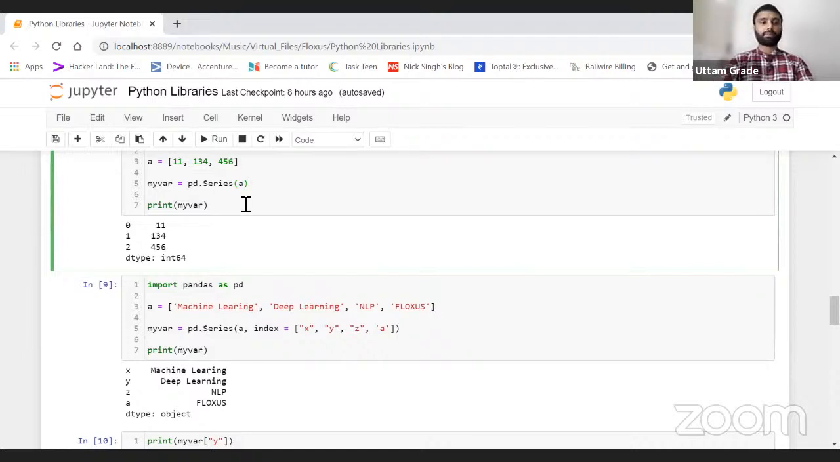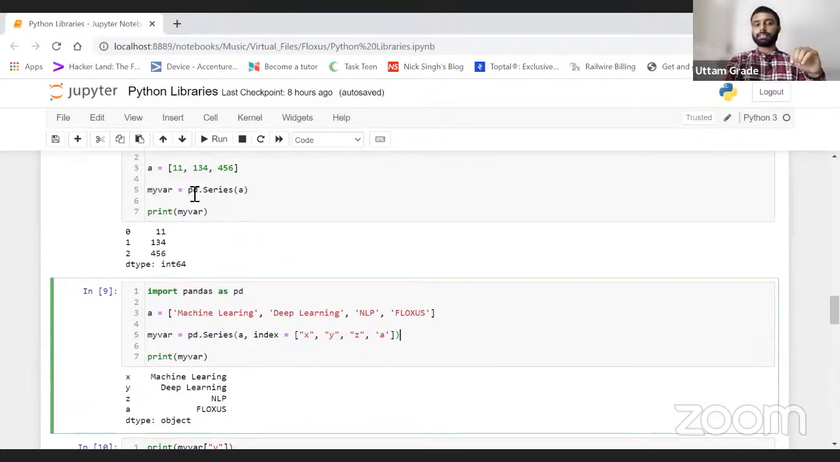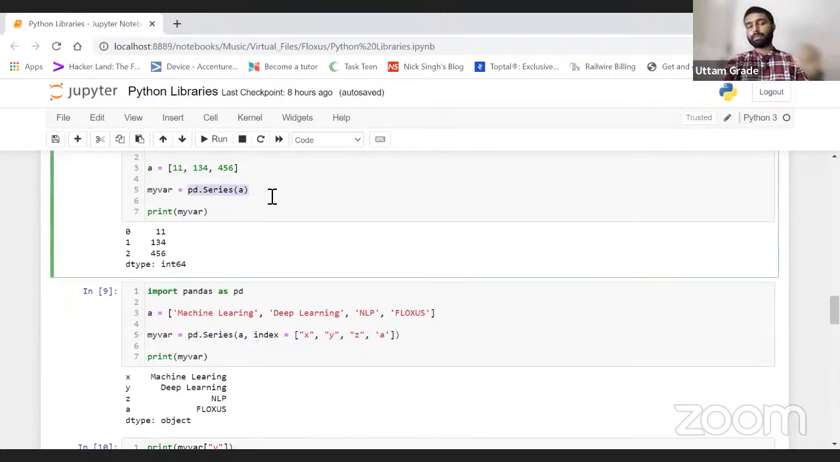So basically, as I told you, we have created a series the same way as we created previously. Now we haven't passed any index in this one. What is the meaning of index?